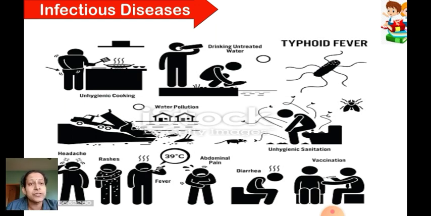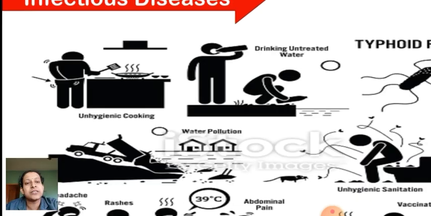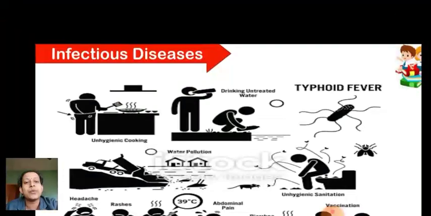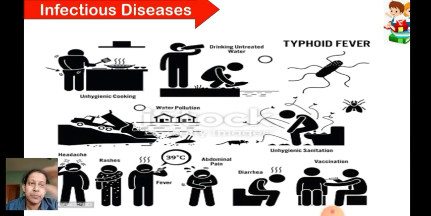It is not only because of this. Even sometimes some people have an unhygienic habit, like scratching anywhere and then cooking food. You can see in the first picture unhygienic cooking. This way also the person may spread this disease to someone else, which is very dangerous, correct?